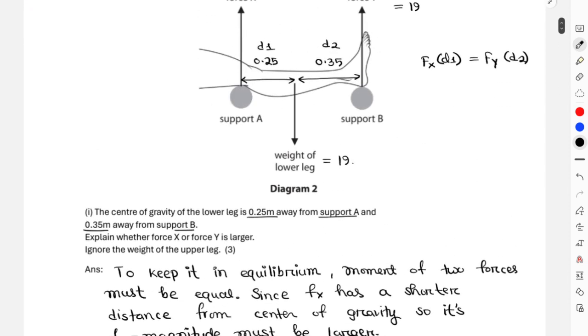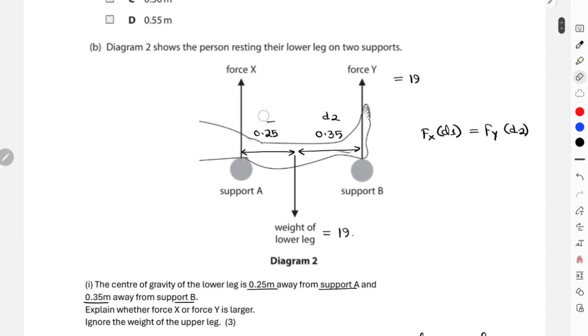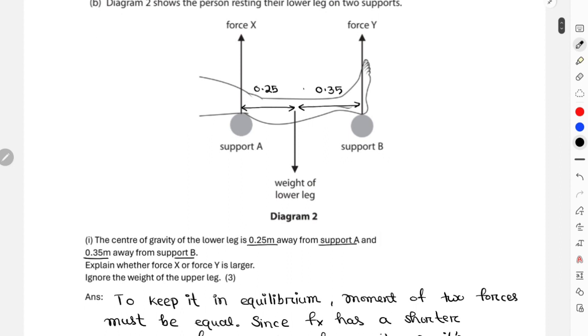If you go back to the diagram once more, I'll just remove all these things. Now, in addition to the weight of the lower leg, there's also a bag of ice over here. After some time, this bag of ice has been positioned to this part, very close to your point y or support B. We can clearly understand what happens here: this will cause a clockwise moment acting on this foot.